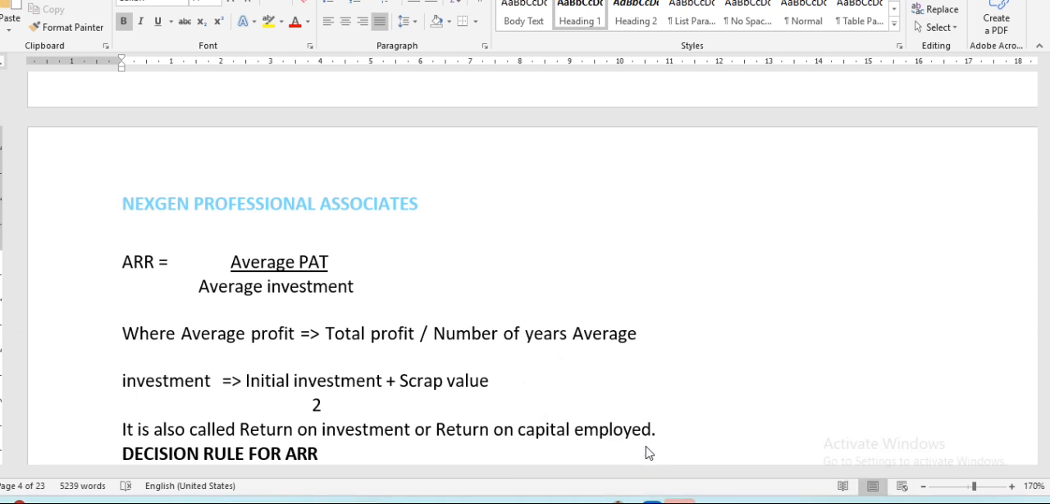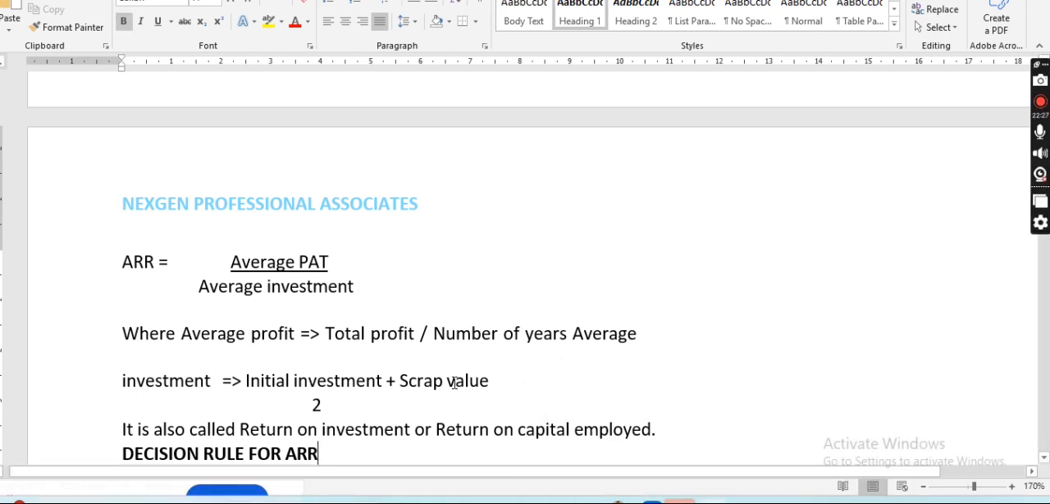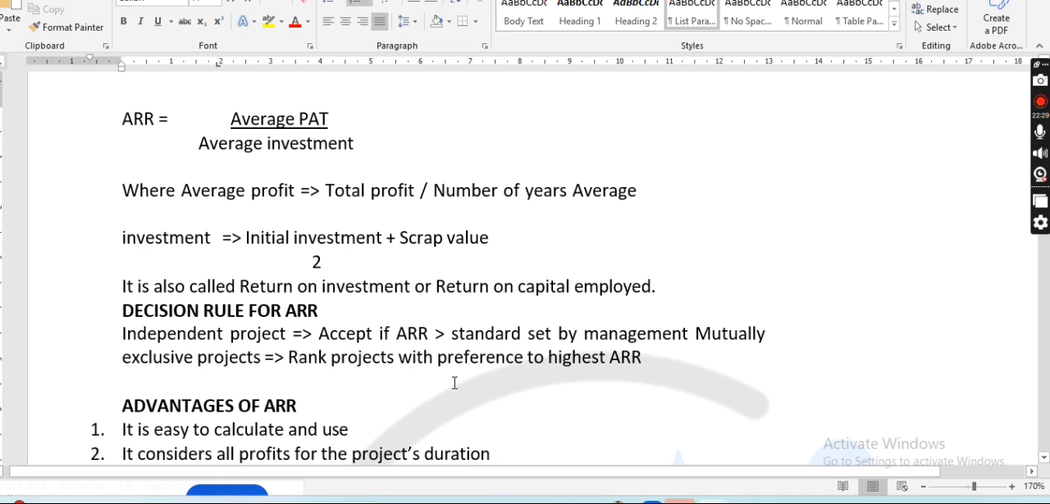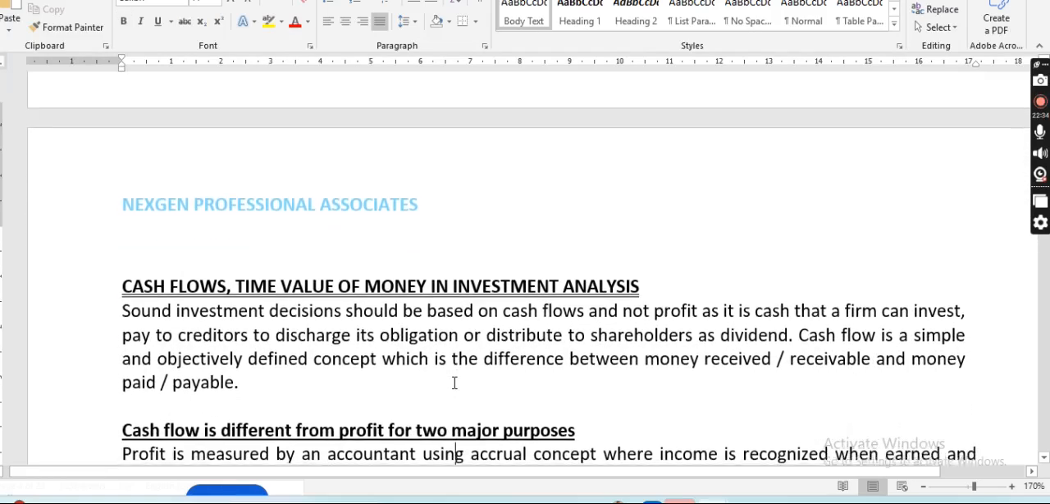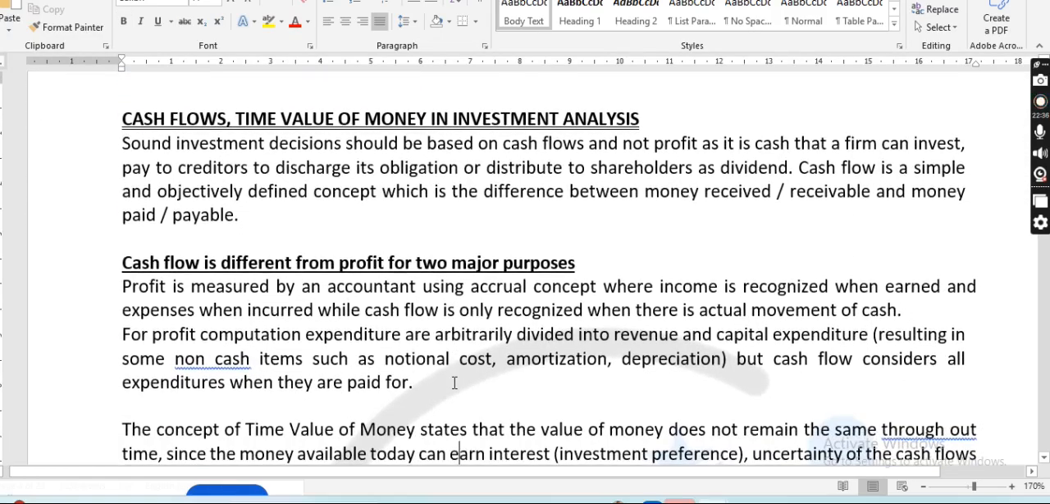accounting rate of return. Don't forget, our focus is not this, right? Our focus is the other part. Now, let's quickly go to where we are concerned.